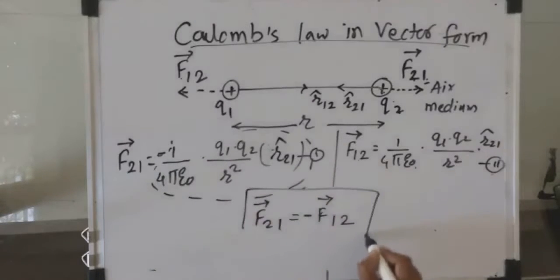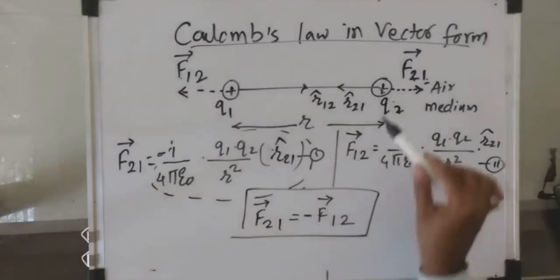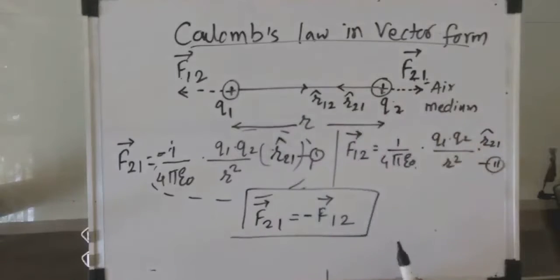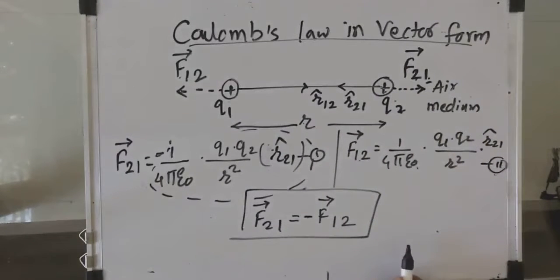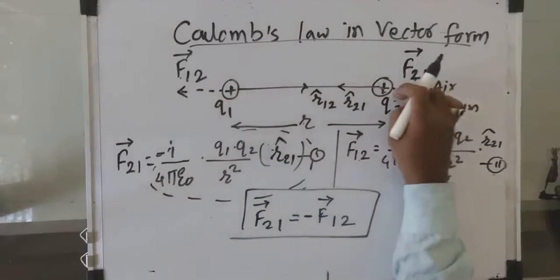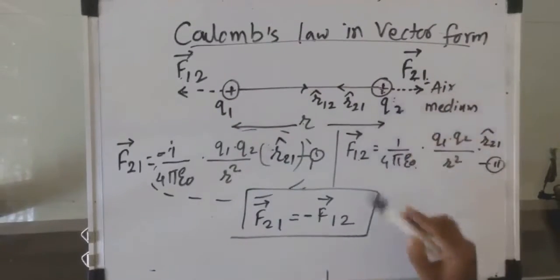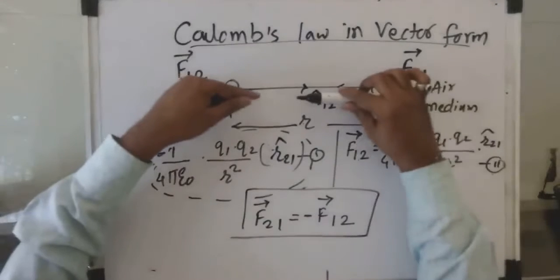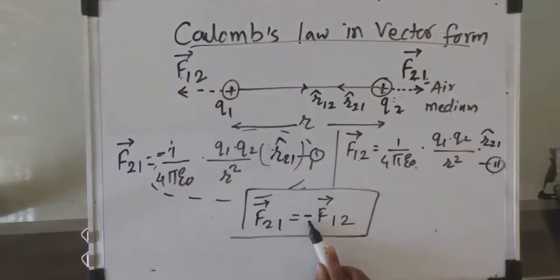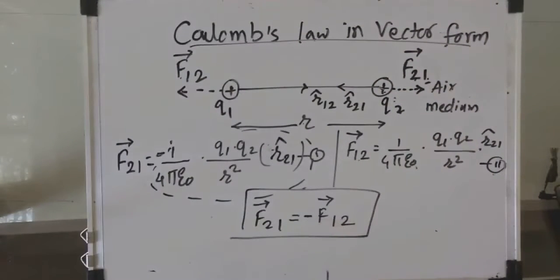That means they are repulsive in nature. If instead of positive charges, it had been negative charges, or if first charge is positive and second charge is negative, then there will be a force of attraction between these two charges and there will be no presence of this negative sign.